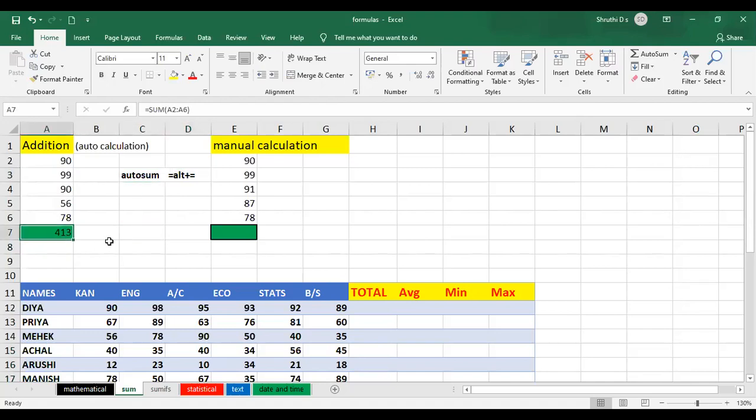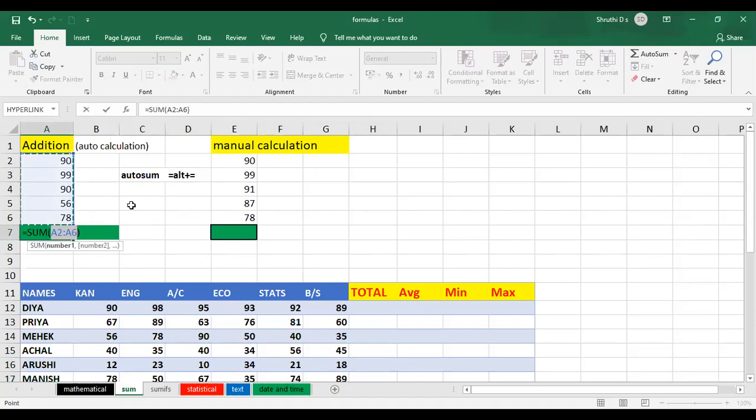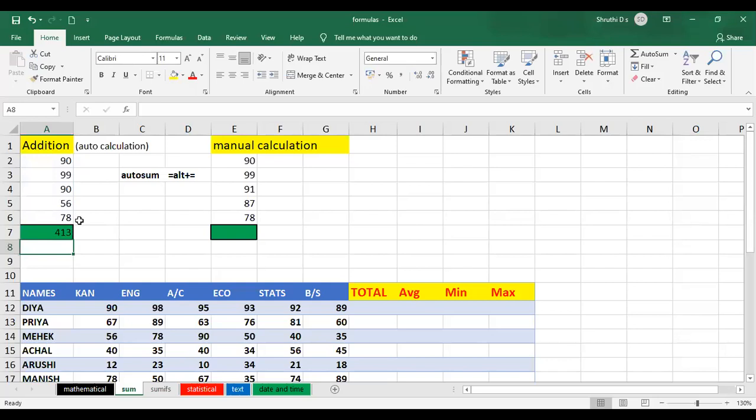Okay, so how do I do that? I will just click on it. Okay, alt plus equal to symbol will give you the option as sum of, that is the formula, it will be automatically displayed. Just press enter, and directly you're going to get the sum. Either you can choose it from the editing group in the home tab, or you can just press alt plus equal to symbol, that is the shortcut for you to get the auto sum option. So this is automatic calculation that is done.